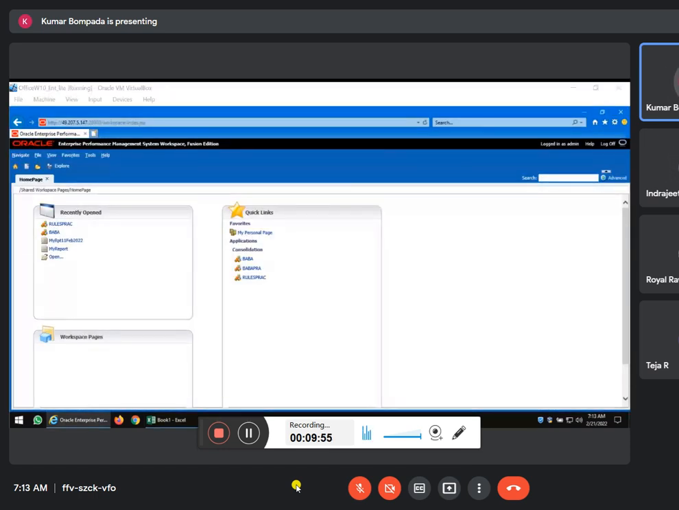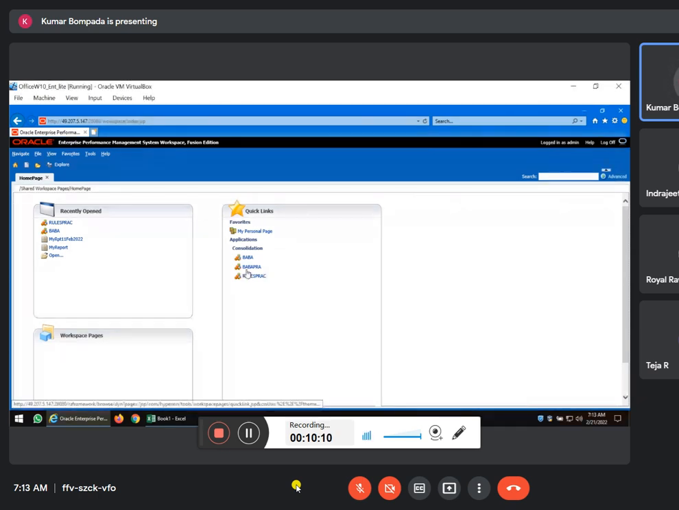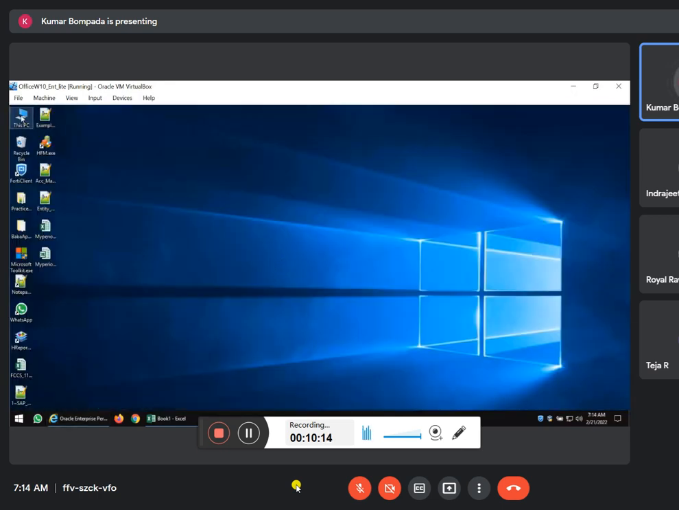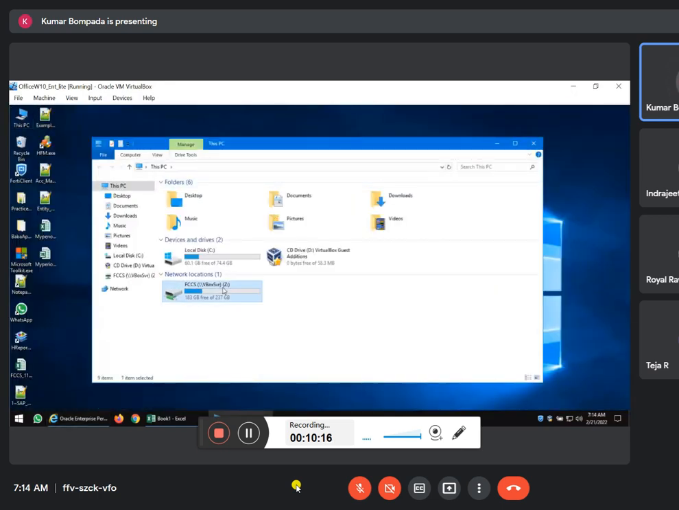So shall we start? Then how do we do this in HFM? It is a one-time activity. When you do this one-time activity, automatically all the eliminations will be done. For this one, I have given you complete notes. Okay, let me open the application and then we'll go to the notes part.